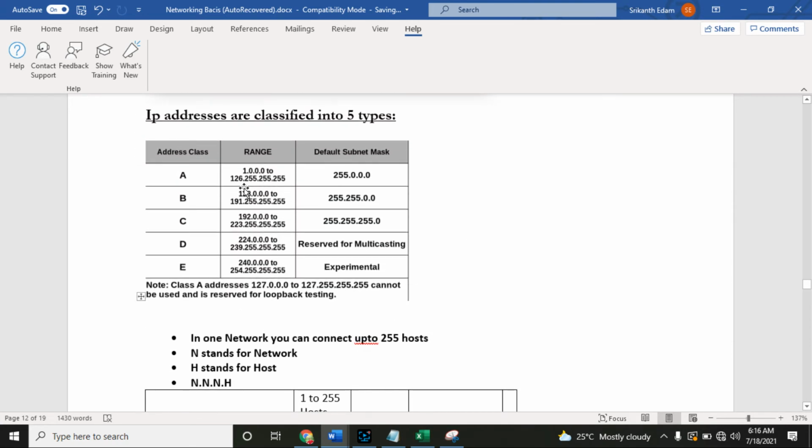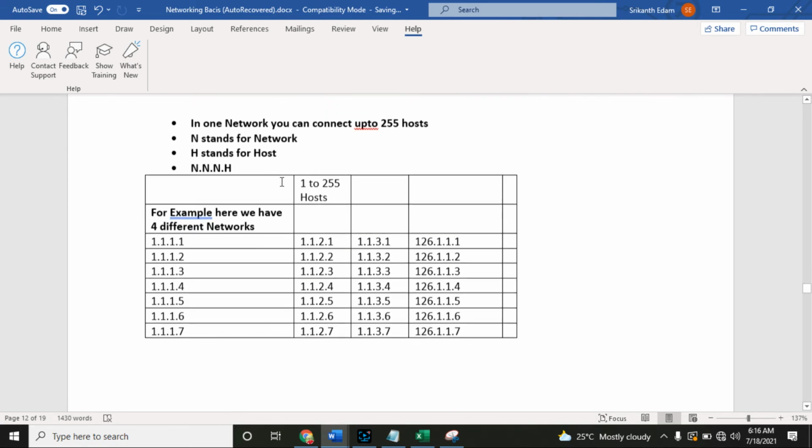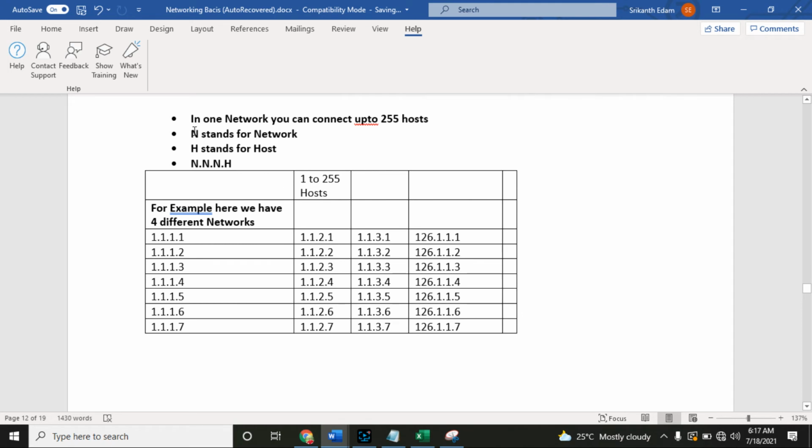Class A IP address, 1.0.0.0. In one network, how many computers can you connect? Up to 255 hosts, which means 255 devices. Here N stands for network and H stands for host.